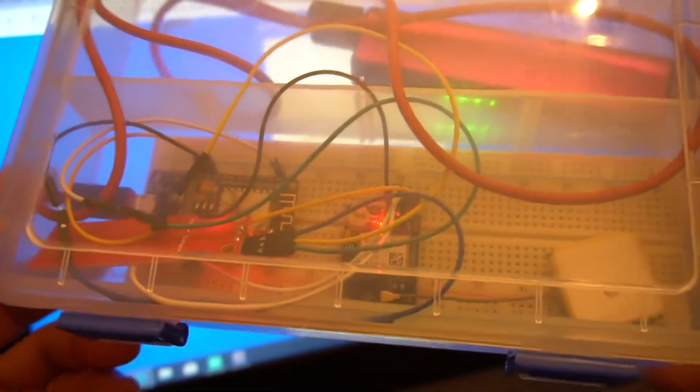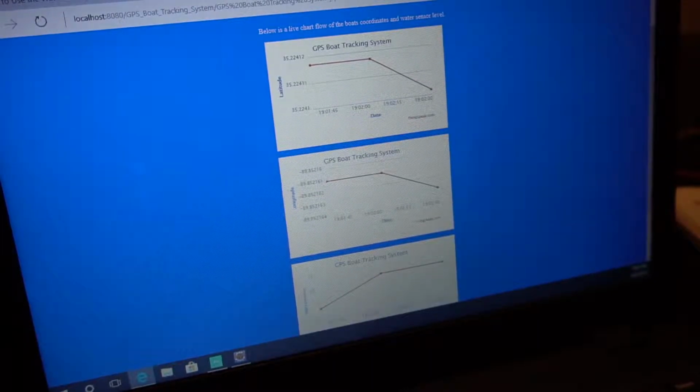I'm gonna pretty much take this whole device and walk up the street and basically grab different coordinates.